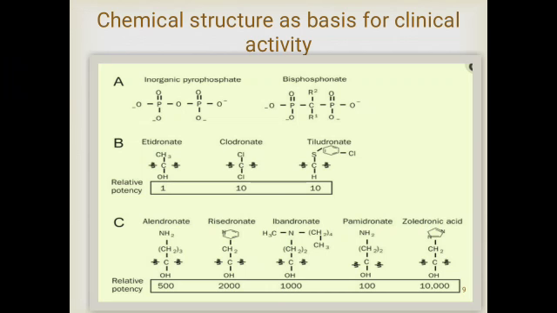The flanking phosphate groups provide bisphosphonates with a strong affinity for hydroxyapatite crystals in bone, and are also seen in pyrophosphates. This hydroxyl motif further increases a bisphosphonate's ability to bind calcium.